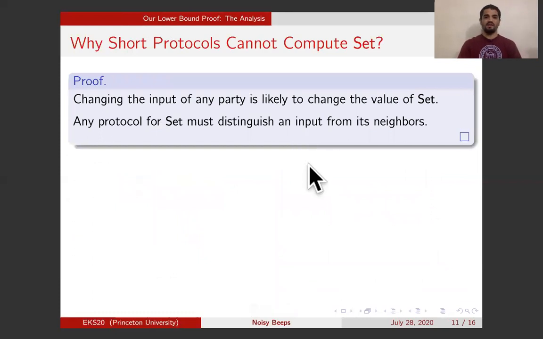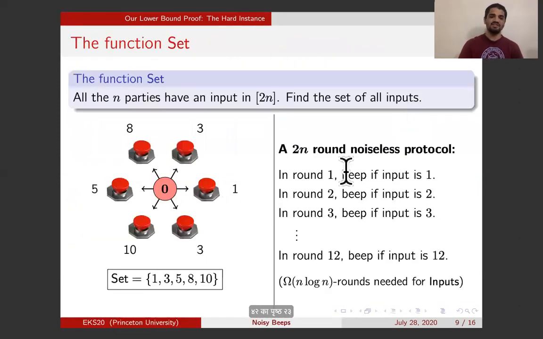And the first step is an observation about the function set. Here, I want to observe that the function set is such that a change in the input of any of the parties is likely to change the output of the function set. For example, let us consider this party. The input of this party is 8. And now consider changing this input to any other value that is not 8. Regardless of what value you change this input to, the value 8 will no longer be in the output because none of the other parties have the input 8. And therefore, the output will be different.